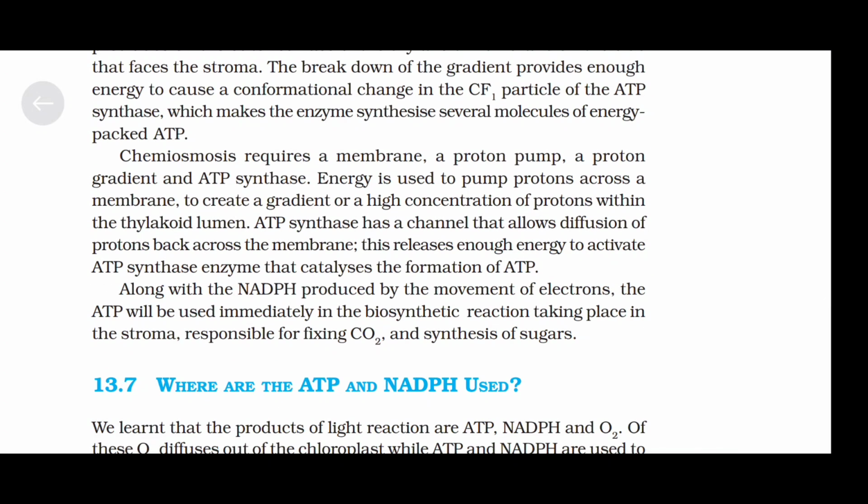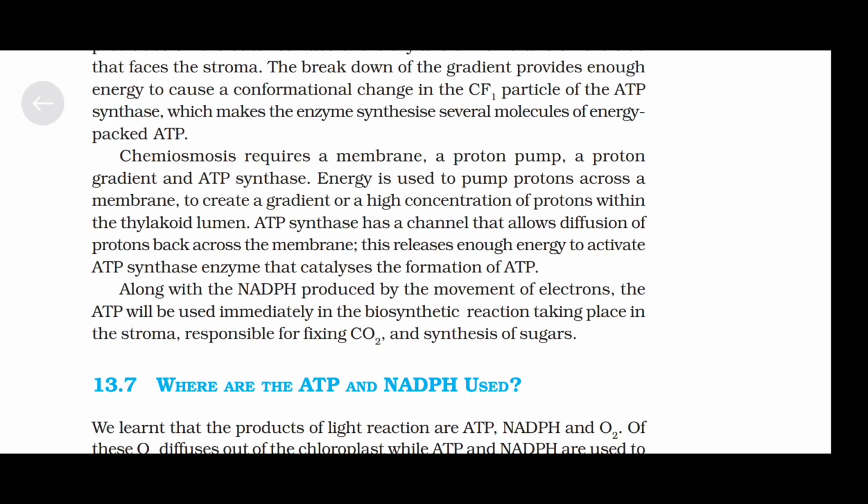Chemiosmosis requires a membrane, a proton pump, a proton gradient, and ATP synthase. Energy is used to pump protons across a membrane to create a gradient, or a higher concentration of protons, within the thylakoid lumen. ATP synthase has a channel that allows diffusion of protons back across the membrane. This releases enough energy to activate the ATP synthase enzyme that catalyzes the formation of ATP.